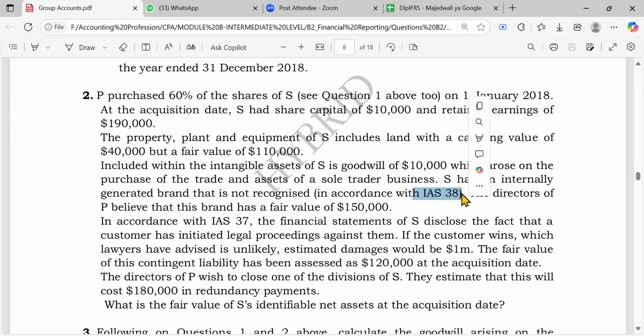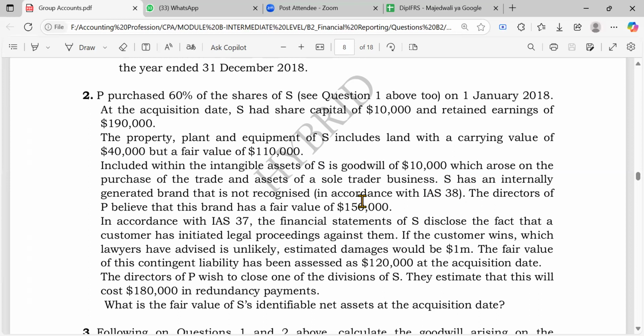the criteria for recognition. So when you're dealing with consolidation, even if something wasn't recognized under IAS 38, in this case here, you recognize it, right? This is what you do. You have to understand, because here we want to value a company that is going to be sold, and so even if the asset has not met criteria for recognition, it could actually tempt the acquirer, it could tempt the seller to raise the price, right? Even though the asset has not met criteria for recognition. So that's why you have to recognize it here at its fair value.